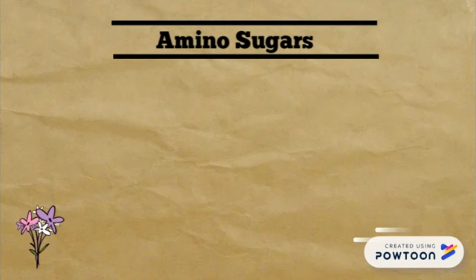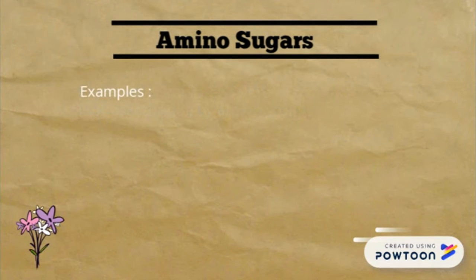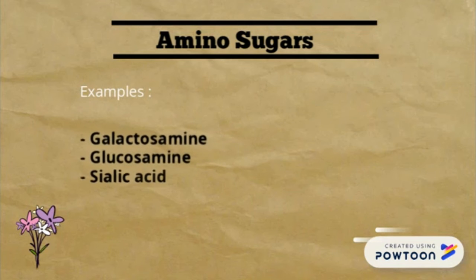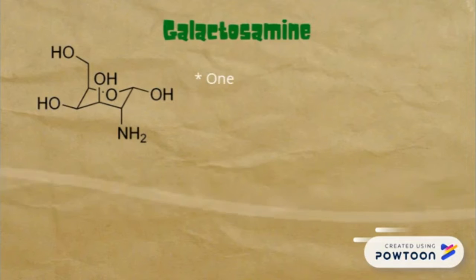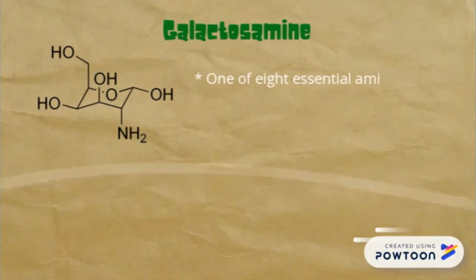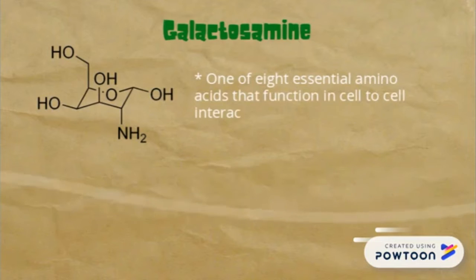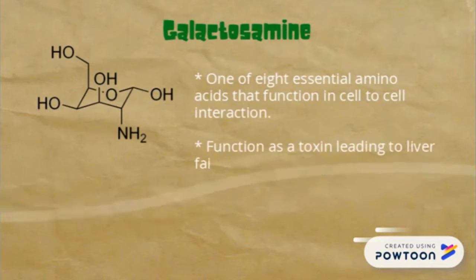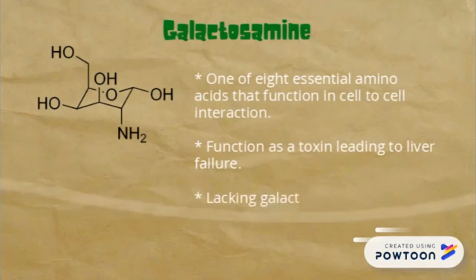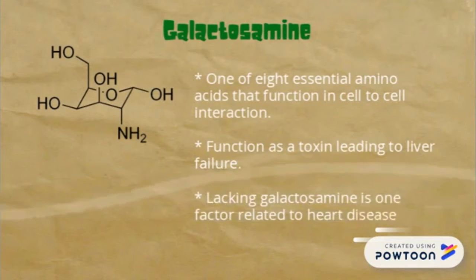Amino sugars. They are obtained by replacing the hydroxyl group of a monosaccharide with an amino group. Examples: galactosamine. Galactosamine is one of 8 essential sugars that function in cell-to-cell interaction. It functions as a toxin leading to liver failure, and lacking galactosamine is one factor related to heart disease.